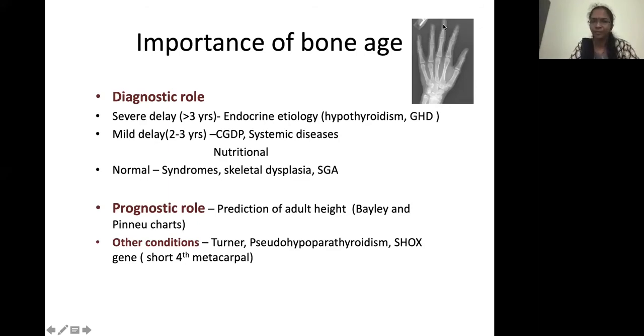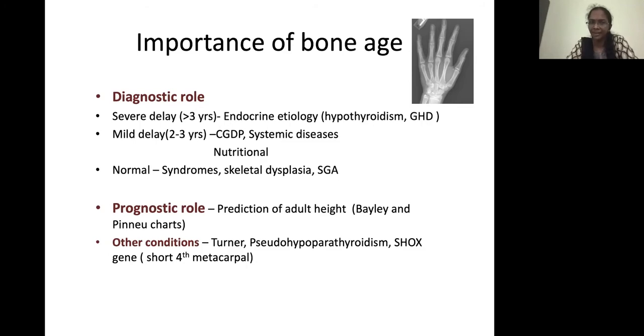What is the importance of bone age? Bone age has a diagnostic role and a prognostic role, and in specific conditions, an X-ray of the left hand will help to diagnose some conditions. If the bone age is severely delayed, by more than 3 years, like if the child is 8 years old and you get a bone age of 4 or 5 years, then it is a severe delay. So we have to rule out endocrine etiology like hypothyroidism or a growth hormone deficiency.